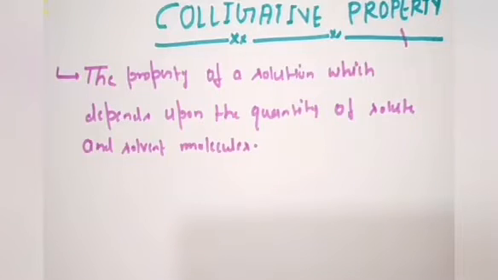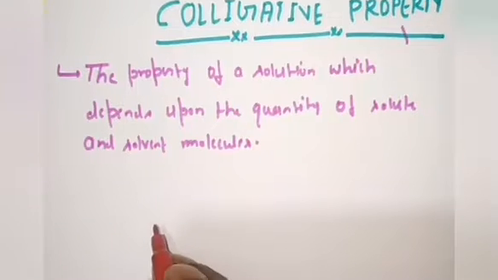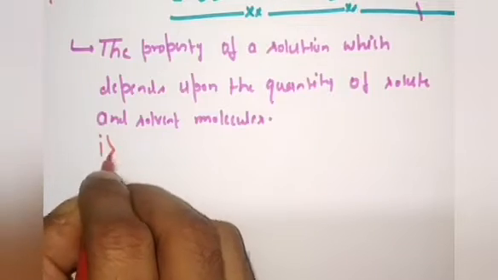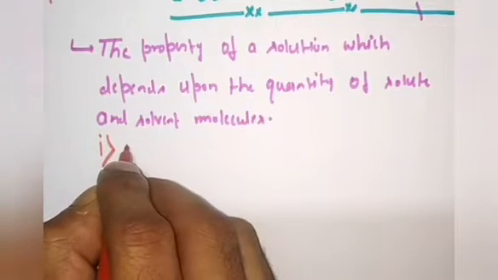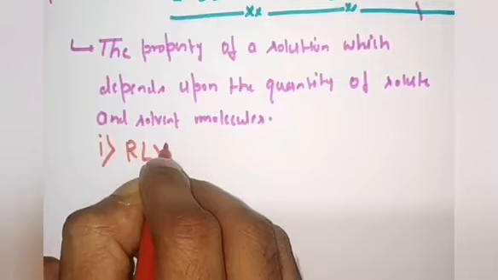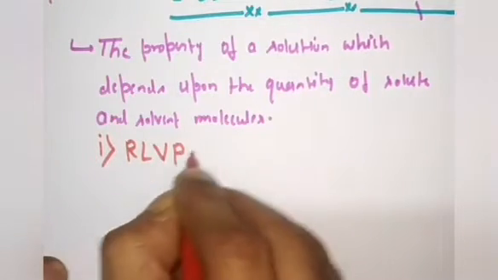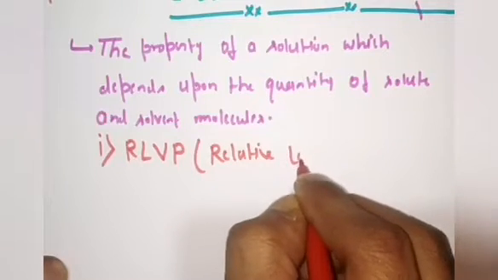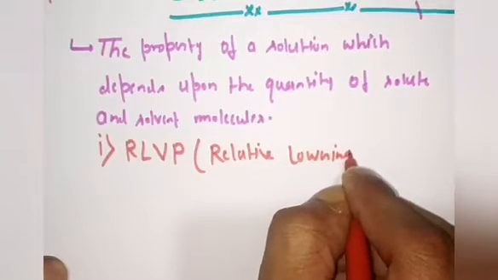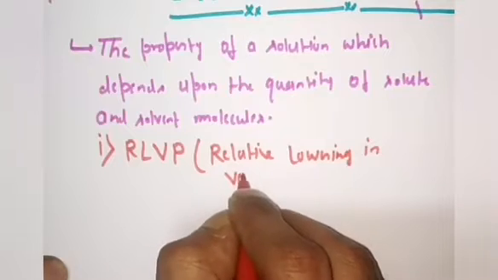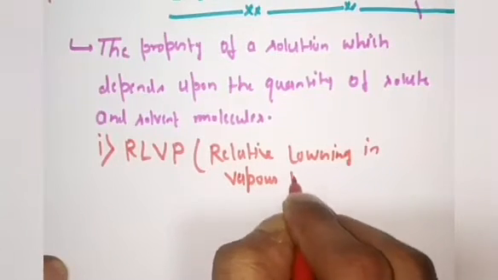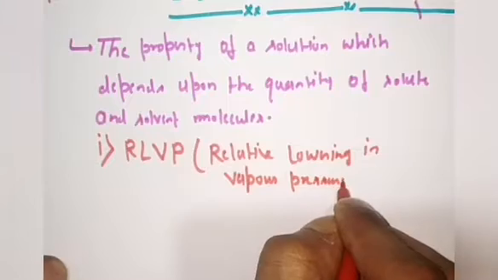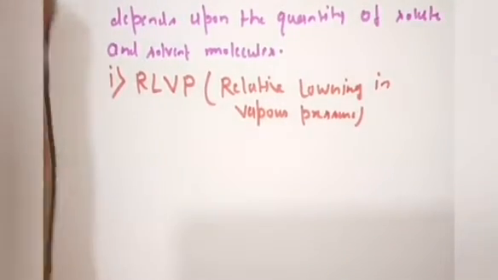So there are 4 types of colligative properties that you have to study from the JEE Mains and NEET point of view. I am just writing here. The first colligative property is RLVP, relative lowering in vapor pressure.